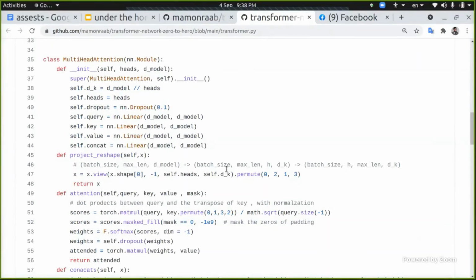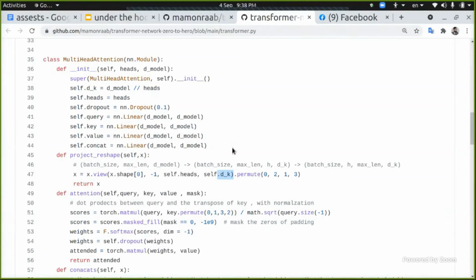Next, we are going to make a permute, because this part, until this dot, will give us batch size, maximum length, head, and decay. But actually, we want batch size, head, maximum length, and decay. So we are permuting, we are changing the positions of these shapes.